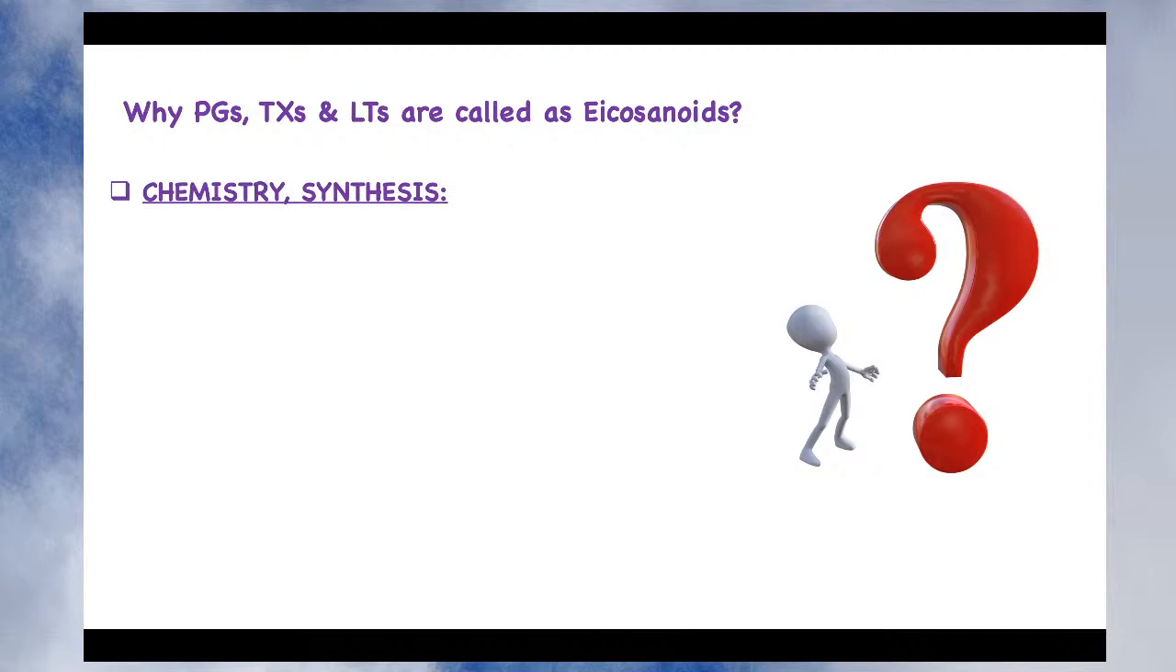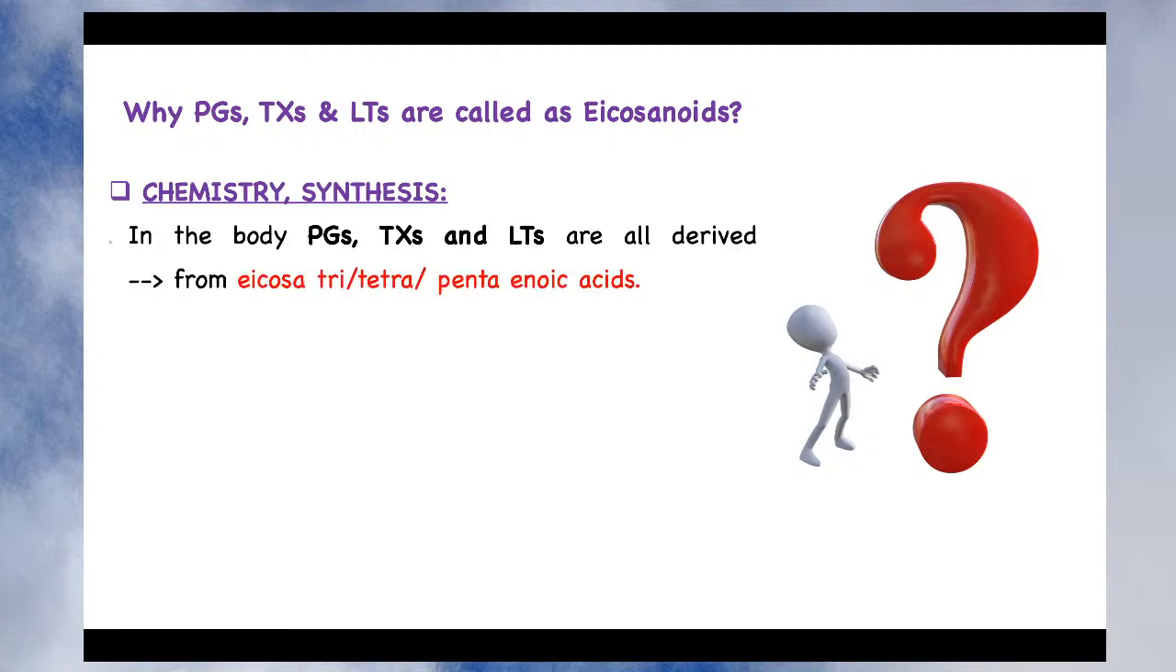The reason is behind their synthesis and chemistry. So let's see how it is synthesized and what is the chemistry of these three important eicosanoids. Remember that in the body, prostaglandin, thromboxane and leukotrienes are all derived from eicosa-tri/tetra/penta-enoic acid. If you see the basic structure, that is eicosa and enoic acid, it remains the same, whereas substitution may change, like it may be the tri, the tetra, or the penta enoic acid, isn't it?